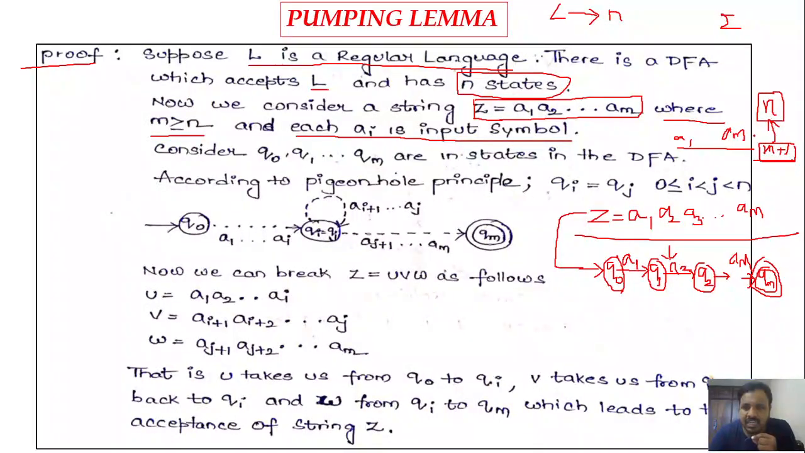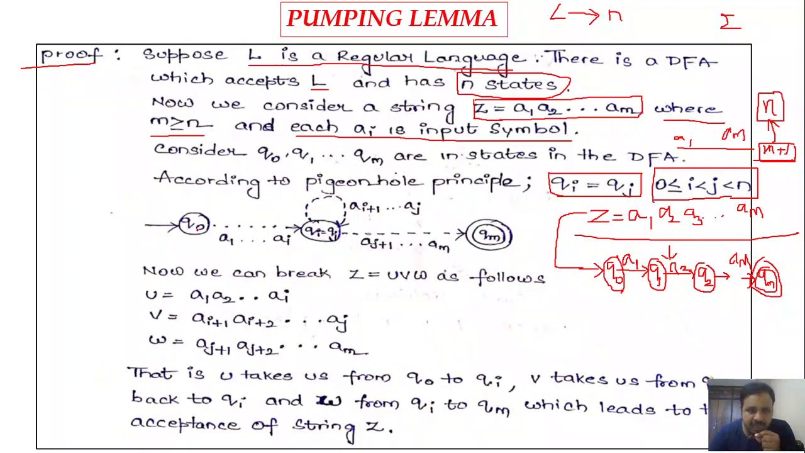So by considering the pigeonhole principle, we can say that at least two states in the DFA must be equal, right? So here we are saying that some states qi and qj will be equal, for 0 less than or equal to i less than j less than or equal to n. If you consider the pigeonhole principle, then the DFA will be like this.